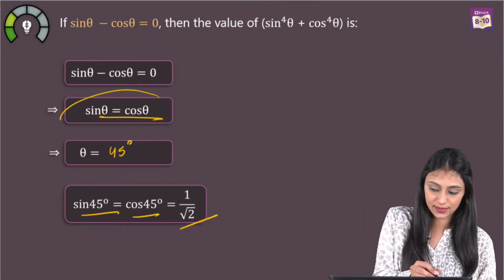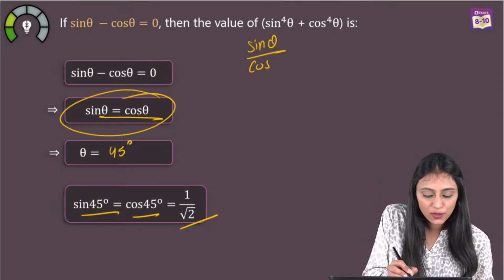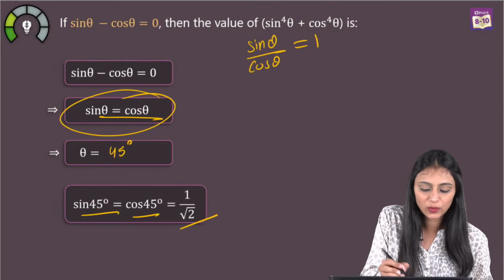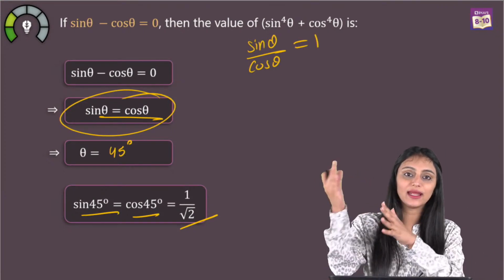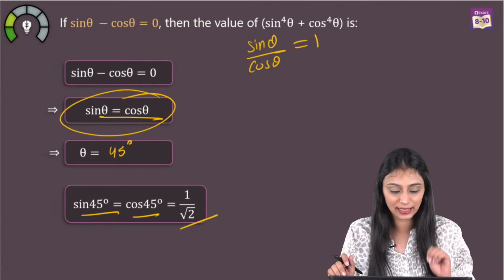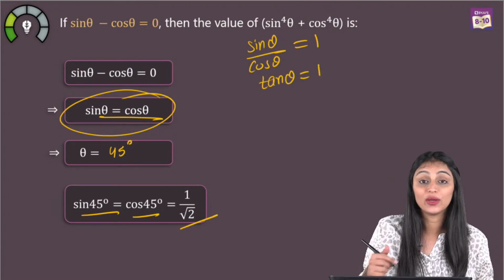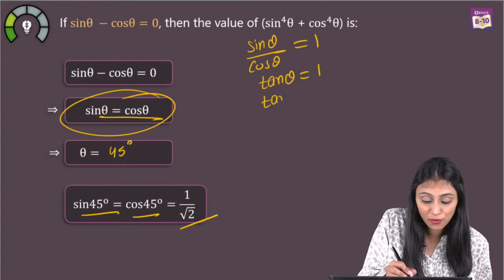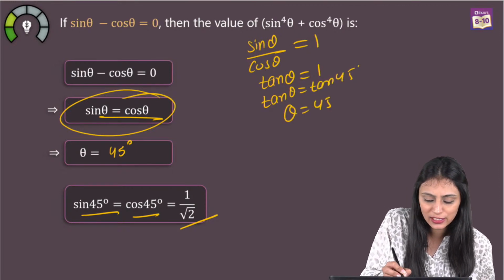Another way to understand this: if I take cos theta to the left hand side, what will we have here? 1, not 0. Sometimes students take the cos theta to the other side and write 0 on the right hand side. That's incorrect. So sine by cos is tan theta equals to 1. When is tan theta 1? It is at tan 45 degrees. Correct? So from here also I can say theta is 45 degrees.